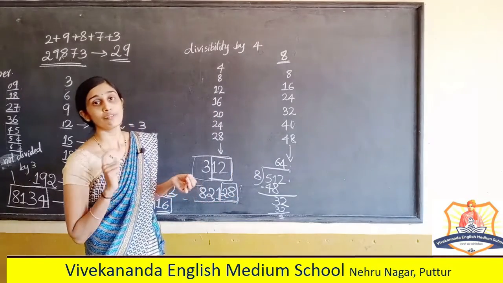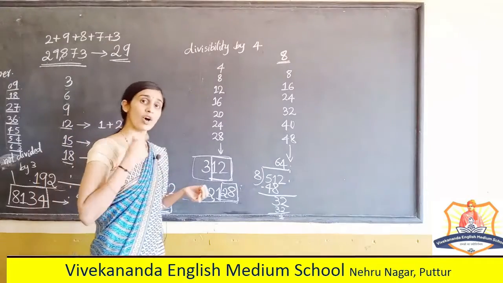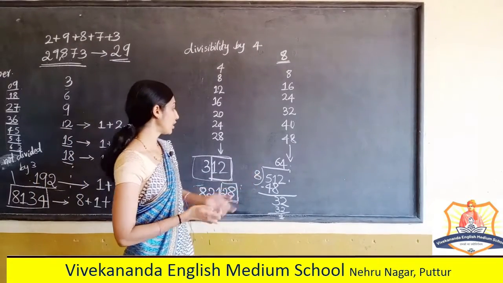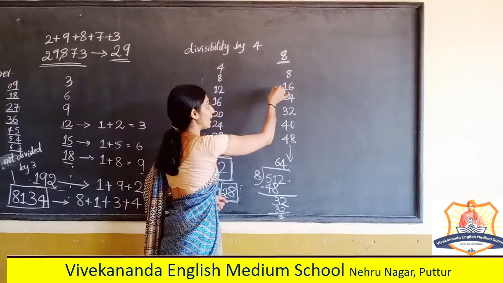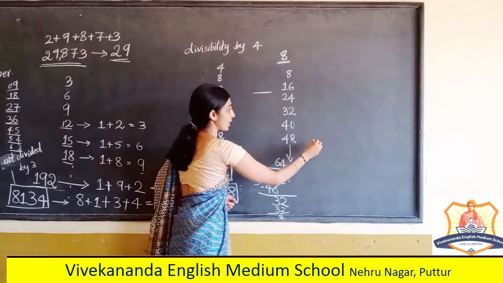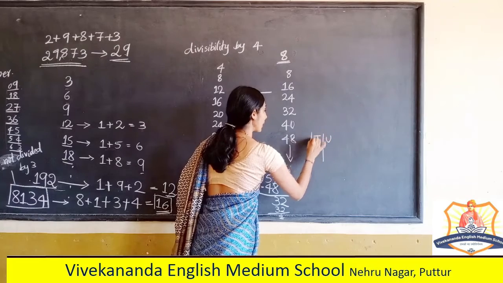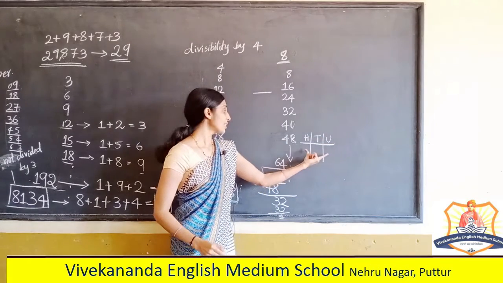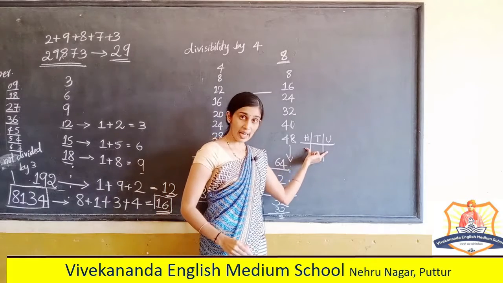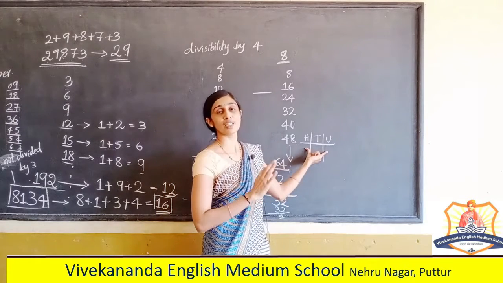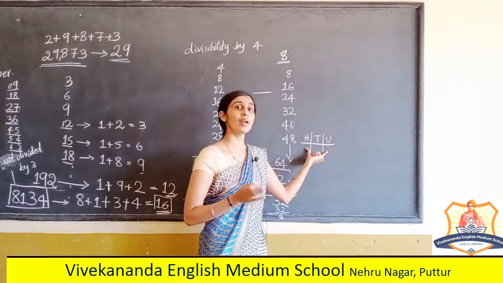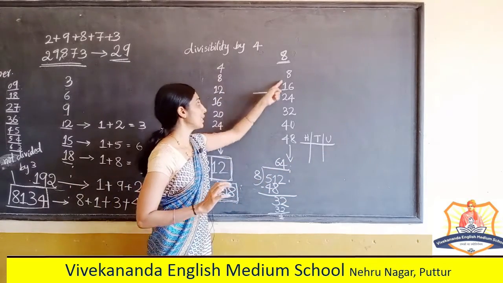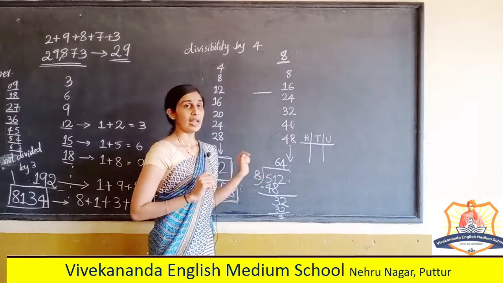So if the number given is 4 digits or more than 4 digits, then we can go for the method that if the last 3 digits, that is the units place, tens place and hundreds place digits, are divisible by 8, then that 4-digit or more than 4-digit number is completely divisible by 8. That is the divisibility test for number 8.